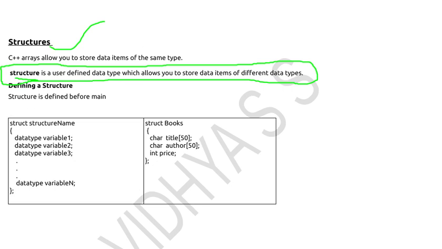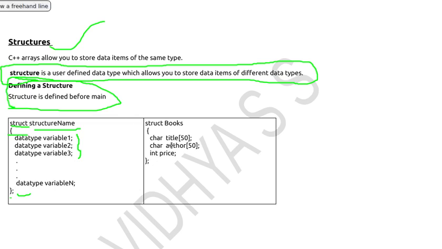So before declaring a structure variable, I need to define the structure. Let's see the syntax for defining the structure. It's very simple. This is the syntax: struct, a keyword, then your structure name, then a curly brace, then whatever data you need to store, put the data type and its variable, data type and variable, and after declaring all the variables, close the structure, then put a semicolon. All these things, that is the structure definition, will be done before the main.